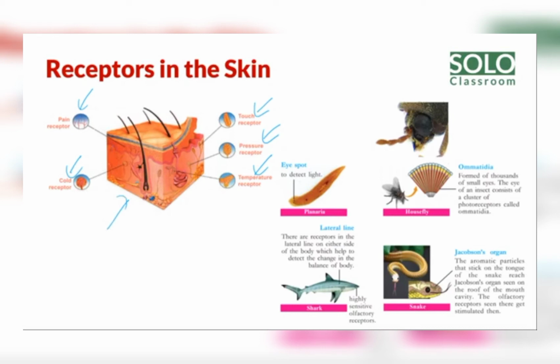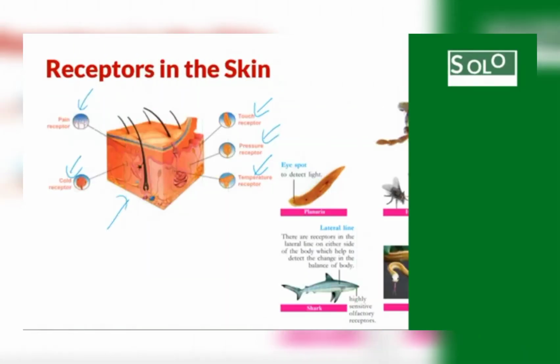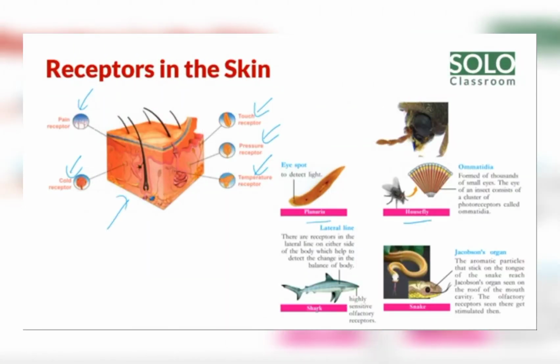If you touch a hot object, what will you feel? Temperature receptor. Understood? No? If you unknowingly touch something and feel pain, for example, when torn, that is known as the pain receptor. A number of receptors are contained in the skin. You can see the figure of the skin. Are you understood? Skin only, this much is enough to study. In skin, a number of receptors are contained like this. Later I am going to take page number 37.